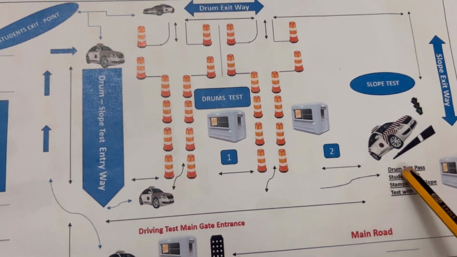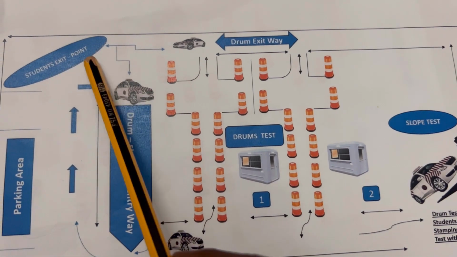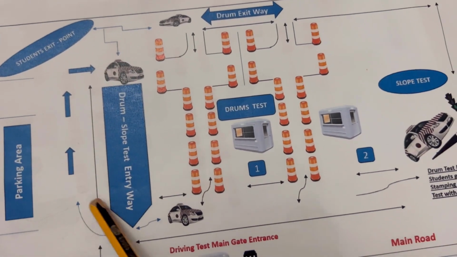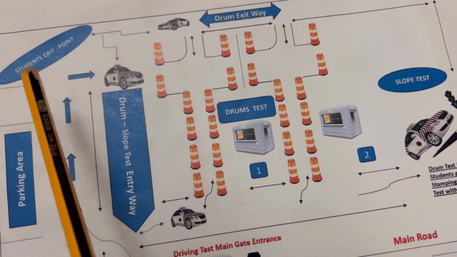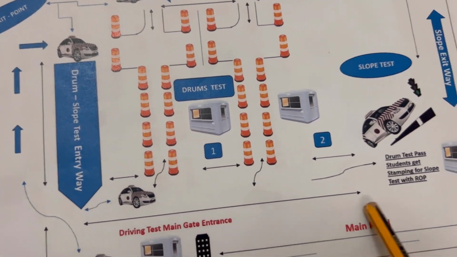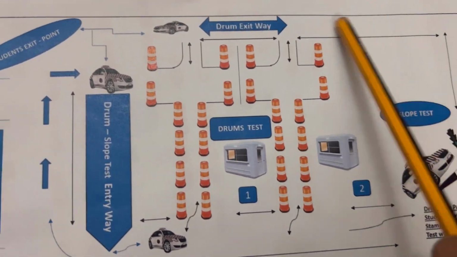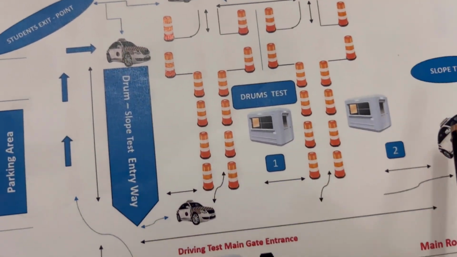They will not stop, they will go direct again. Finish from the second time slope, they will go again to the slope. Why? They don't know where the exit is. This is the problem. They know, but sometimes they forget, and they will go again to the slope, and they will go again. So the examiner cannot go out.